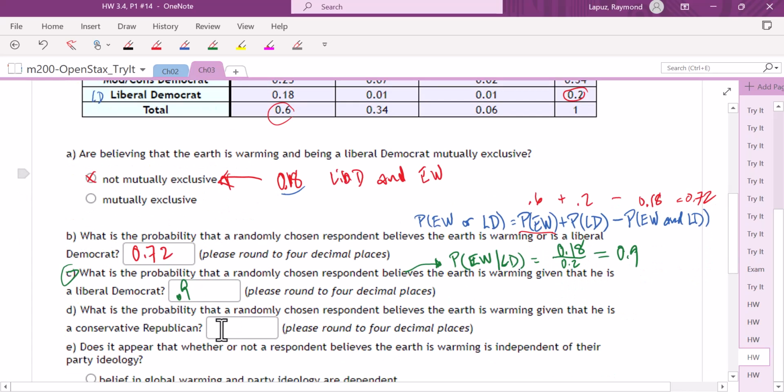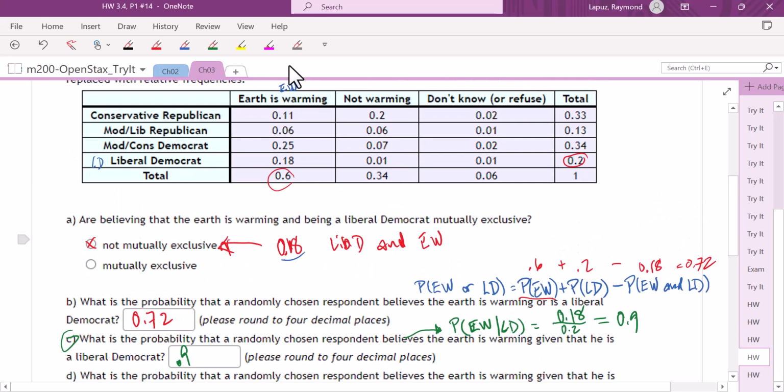All right, part D. Here they're asking us, what's the probability that a randomly chosen respondent believes that Earth is warming, given that he is a conservative Republican? So now we want the probability that somebody believes that the Earth is warming, given that this person is a conservative Republican. So in this particular scenario, we want to look at the conservative Republican total, and that is going to be 33%.